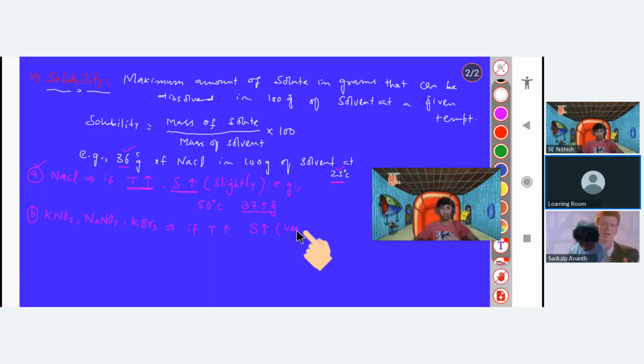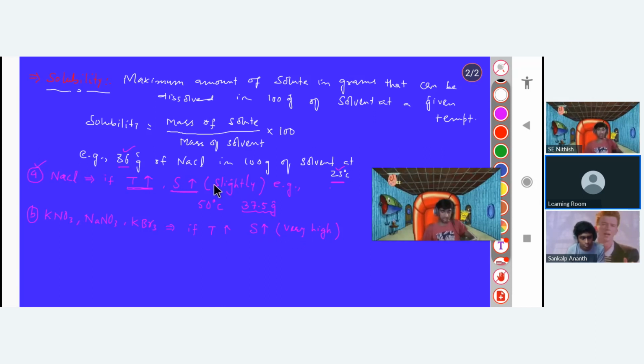It will not be slight. That means a lot of salt can be easily dissolved at very high temperature. This is very important. If we increase the temperature for potassium nitrate, sodium nitrate and potassium bromide, solubility increases very, very highly. This is to be remembered.